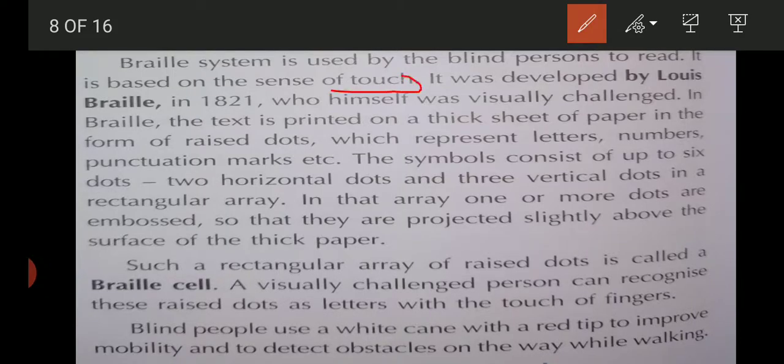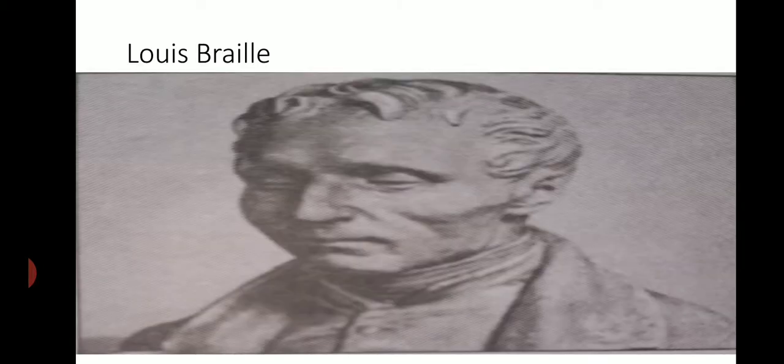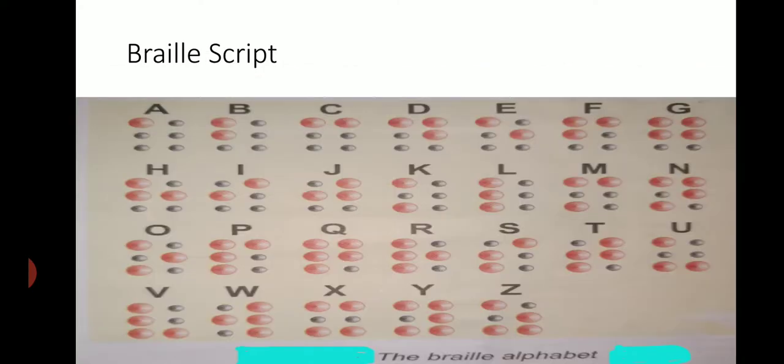Based on sense of touch. And it was developed by Louis Braille in 1821. Louis Braille was himself visually challenged, and in Braille the text is printed on a thick sheet of paper in a form of raised dots, which represent letters, numbers, punctuation marks, etc. And the symbol consists of up to 6 dots, 2 horizontal dots and 3 vertical dots. As you can see here, this was Louis Braille, who developed the Braille system or Braille script, and this is the Braille script.